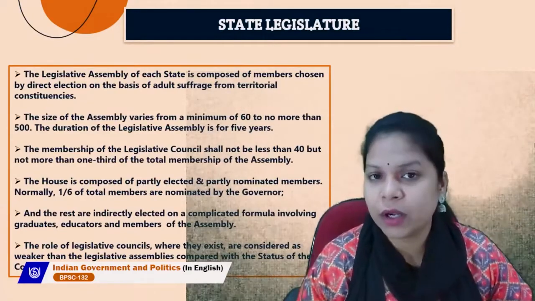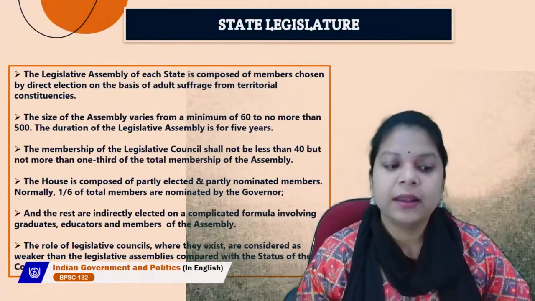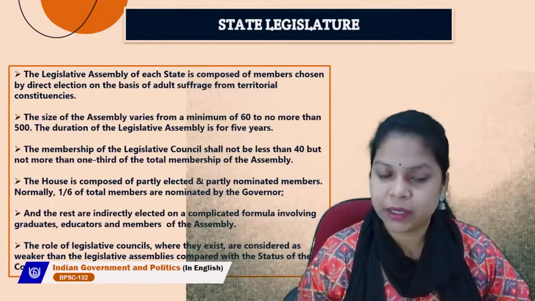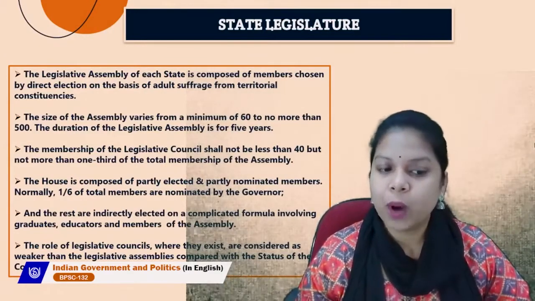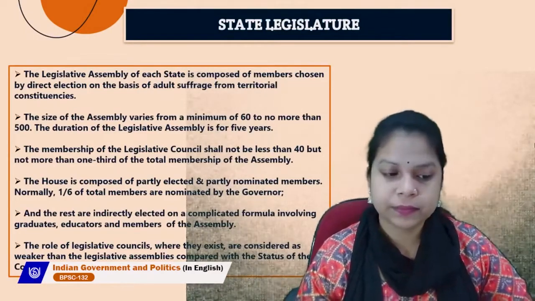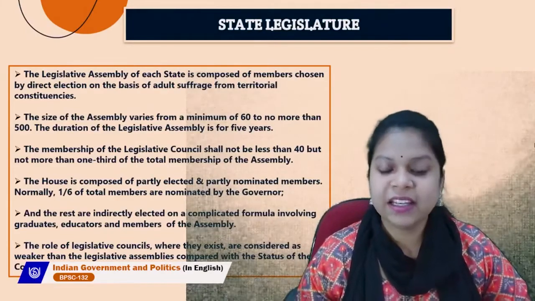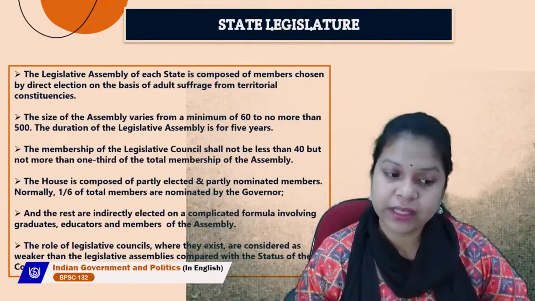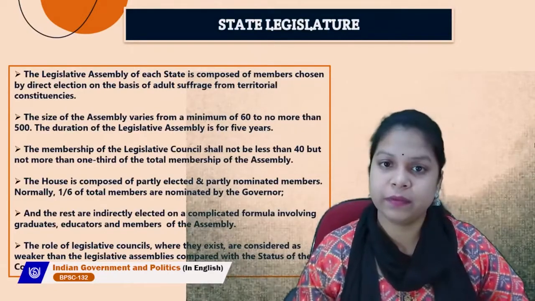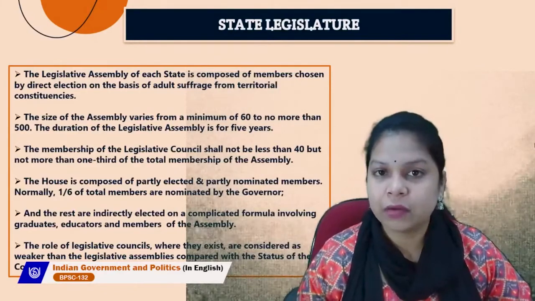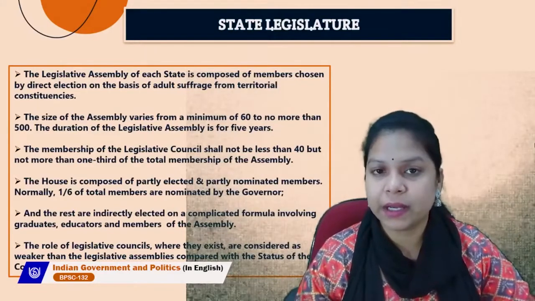So, now we are talking about the legislative council. The legislative council is composed of partly elected and partly nominated members. Normally, one sixth of the total members are nominated by the governor, and the rest are indirectly elected on a complicated formula involving graduates, educators, and members of the assembly. So, the composition of the legislative council is quite complicated.